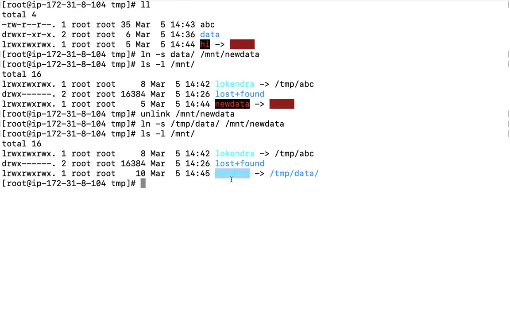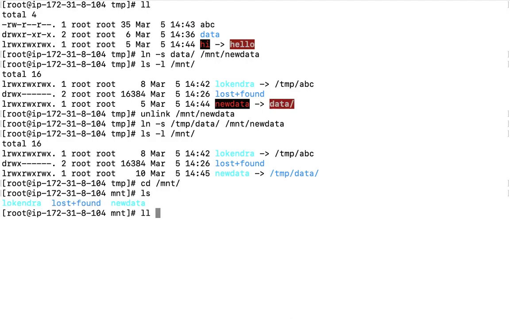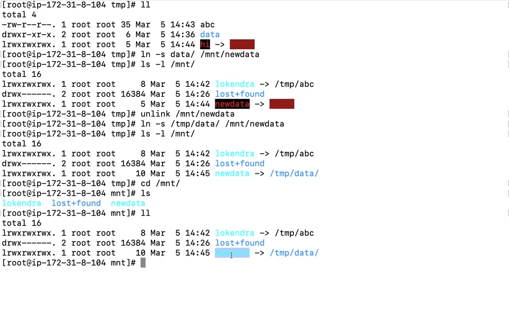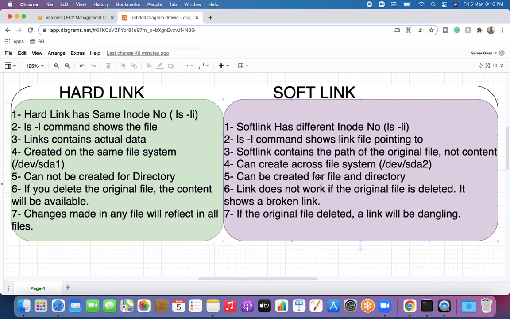While we are creating soft links, we have to define the absolute path. If we define a relative path, as you see here, what I did was pick data as a relative path, and after that I defined the absolute path. So you will have to define the absolute path here, right? It means the folder created inside /mnt, this new data, is a link to this directory, and right now this is pointing to /temp/data, and this is accessible as well, right? So this is how it works. It means we can create a link for a directory.